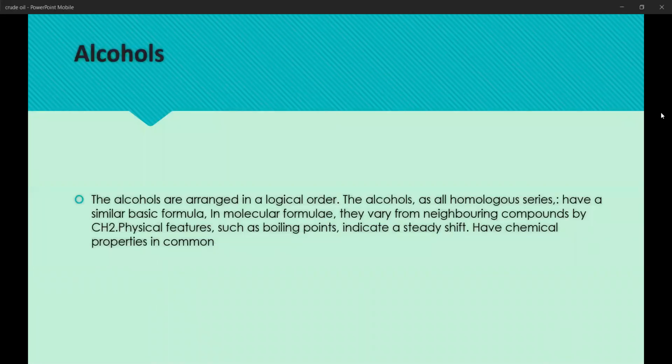Alcohols. The alcohols are arranged in a logical order. The alcohols, as a homogeneous series, have a similar basic formula. In molecular formulae, neighboring compounds vary by CH2. Physical features such as boiling points indicate a steady shift, and they have chemical properties in common.